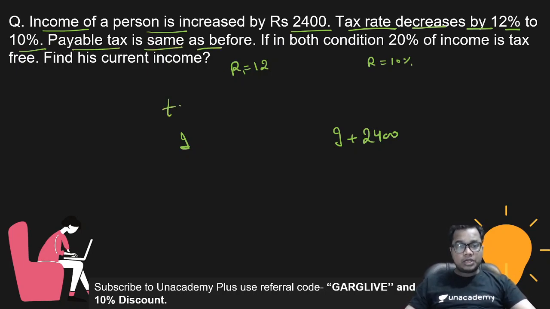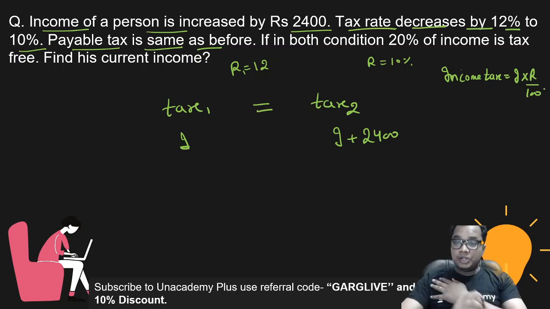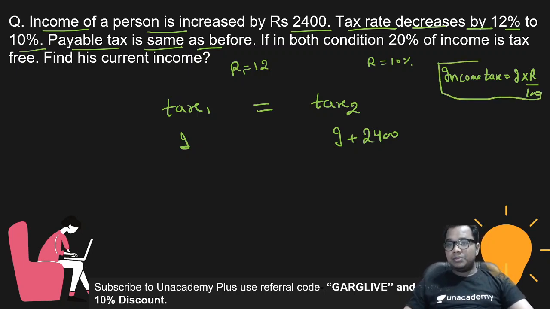So in both the cases he is paying the same tax. And how do we calculate income tax? Income tax equals income into rate upon 100. That is the simple way to calculate income tax.